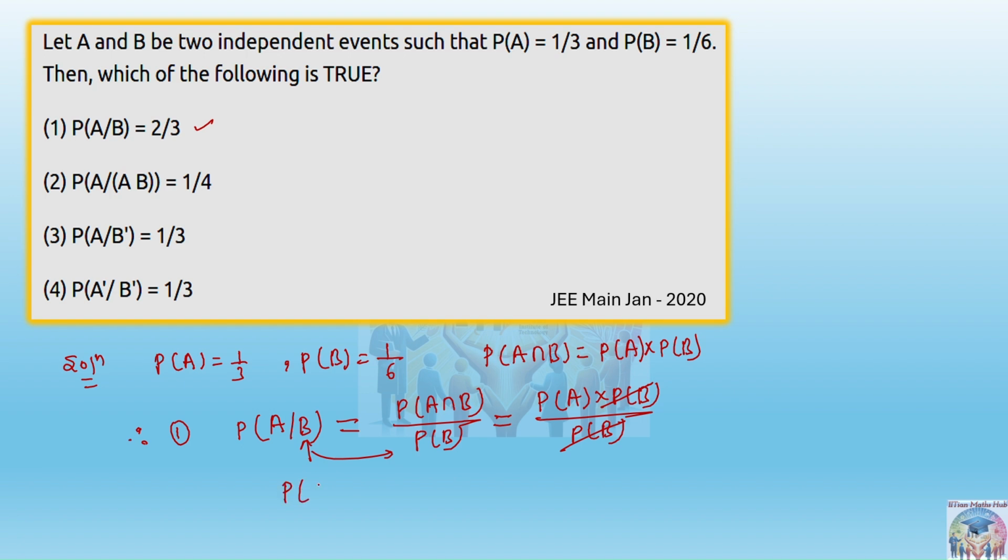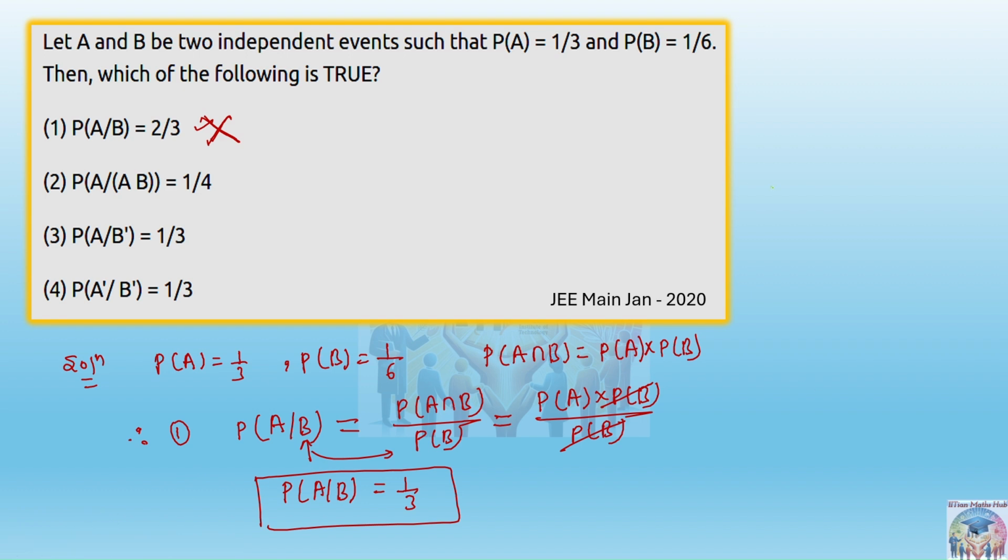So probability of A given B will be written as probability of A, which is already given in the question as 1 by 3. According to this that should be the value, but they are giving you 2 by 3. So this is wrong. Then we will find the second one.